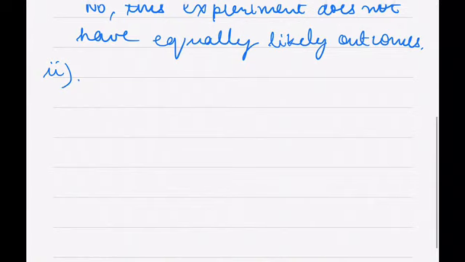Now the second part says a player attempts to shoot a basketball. She or he shoots or misses the shot.